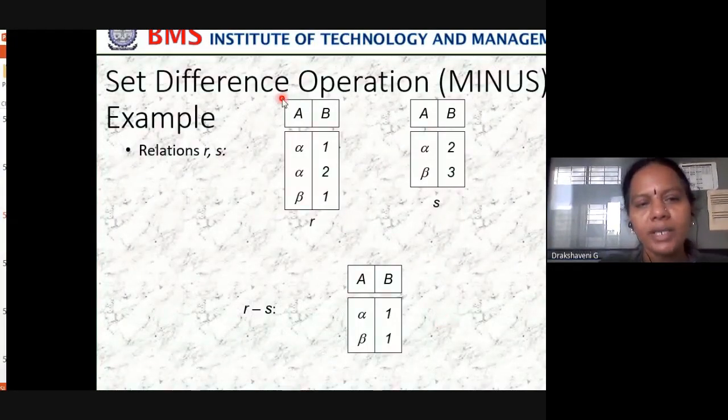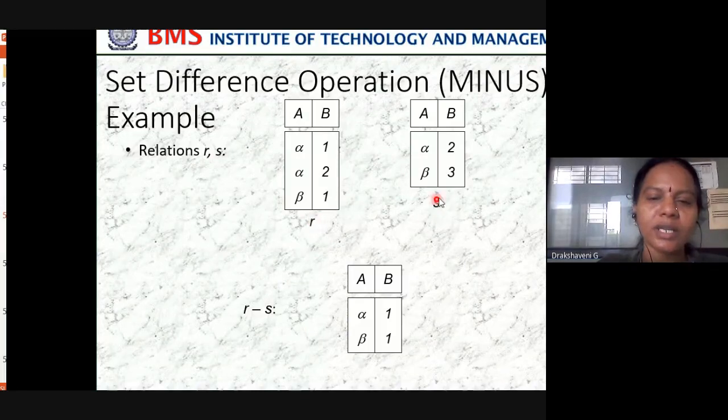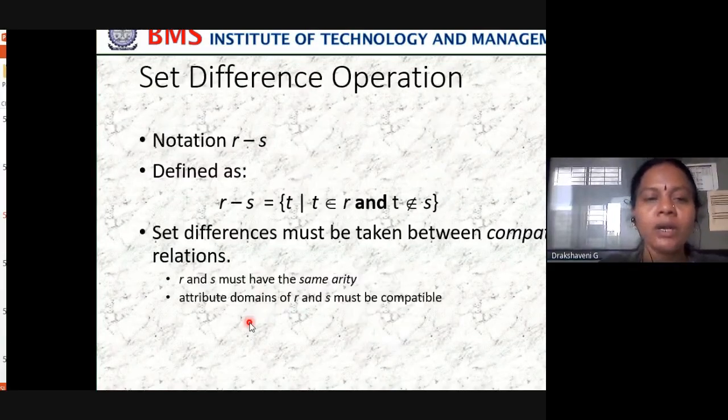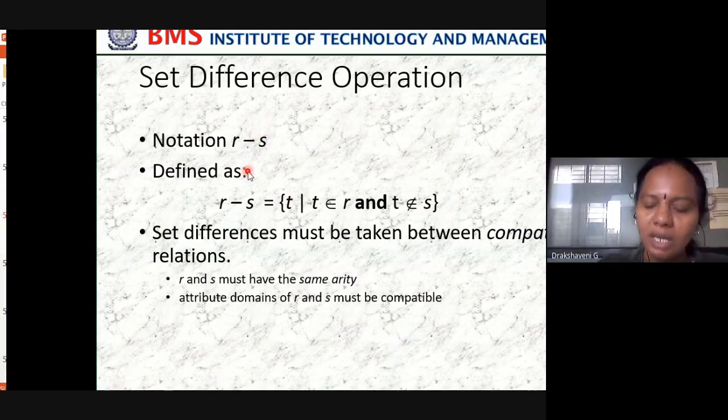In the same way, set difference. Set difference means minus. R is one relation, S is another relation. R minus S: all elements which are present in R, represent them, and those which are also there in S, you remove them. So alpha 1, alpha 2 is there in S, so it is removed, leaving beta 1. Same as subtraction. Then we have seen how to represent the minus sign.